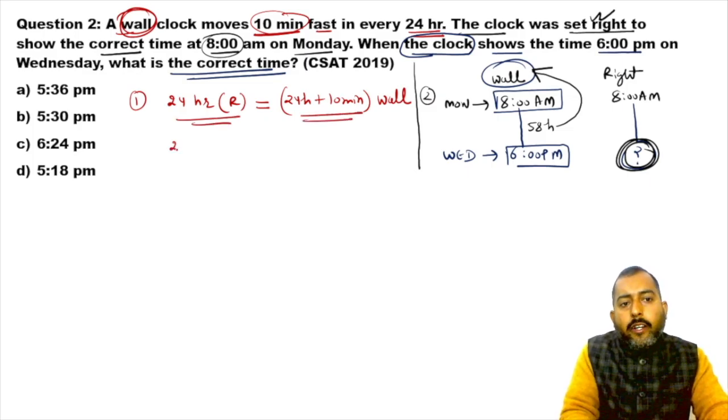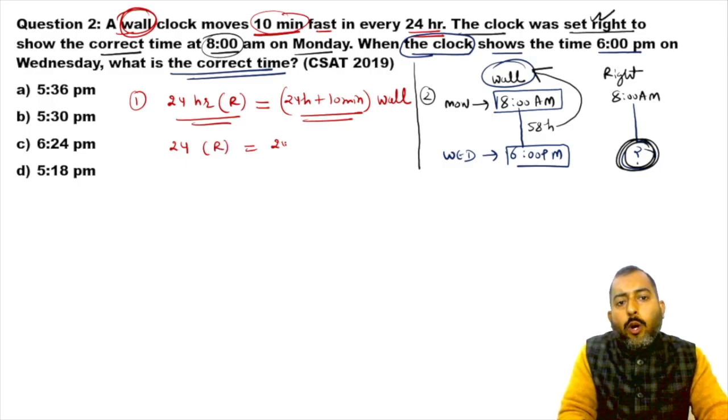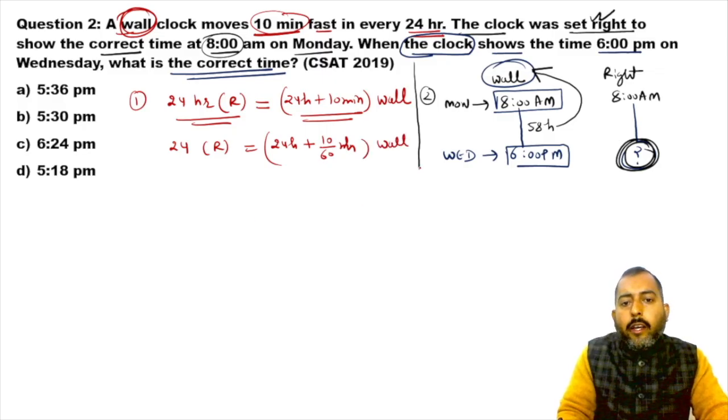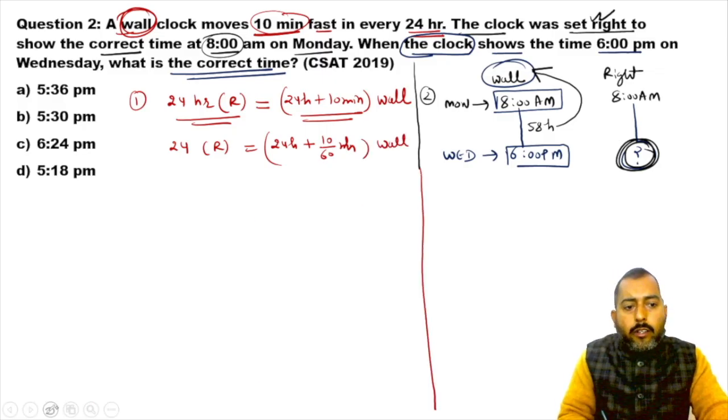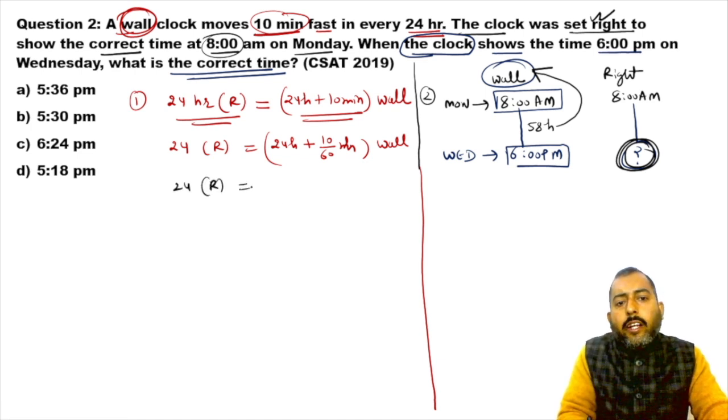From here, 24 hours of right will be equal to 24 hours plus 10 minutes converted into hours, 10 by 60 hours of wall. If I simplify this further, 24 hours of right is equal to 145 upon 6 hours of wall.